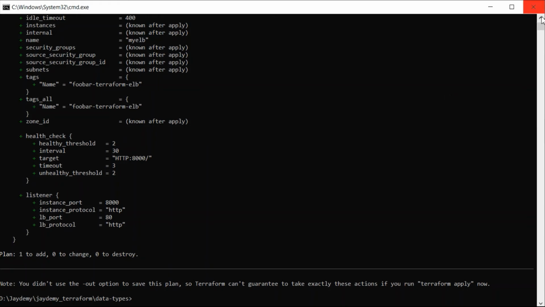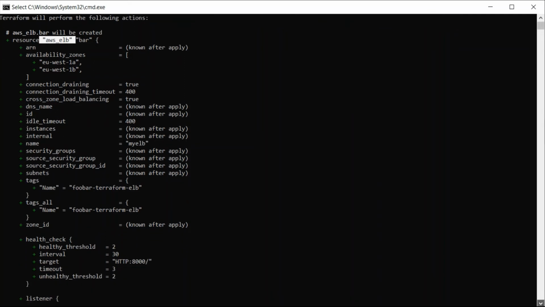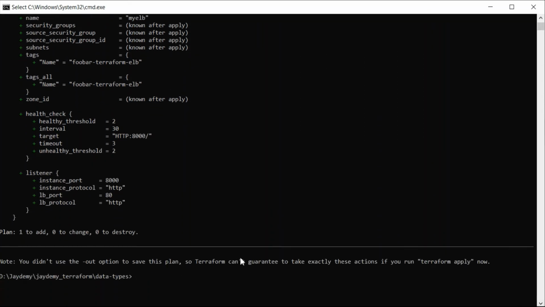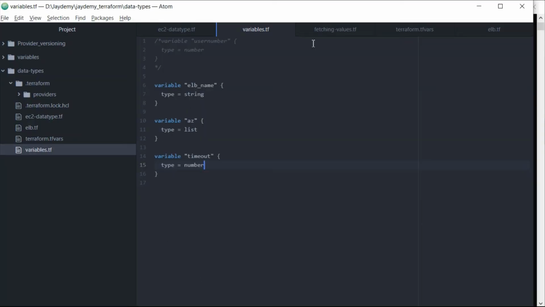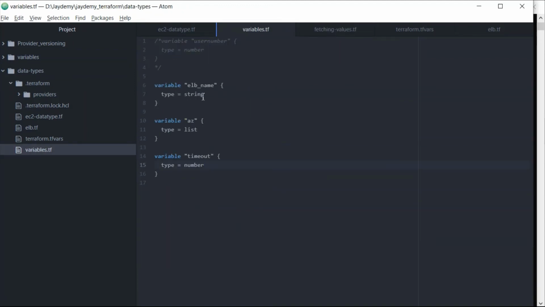Now it is perfectly working, because you can see whatever the values we have given, it is taking, and ALB, whatever the names we have given, that is only it is taking. That is how it actually works with the data types. So we need to define very clean code whenever we are working with bigger environments. We need to define individual variables with the type, then only it will be very restricted. We can keep many restrictions, then our code will be very clean.